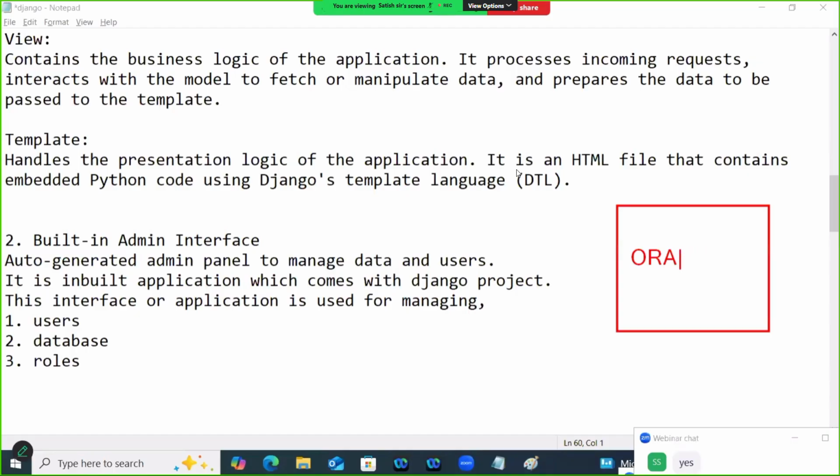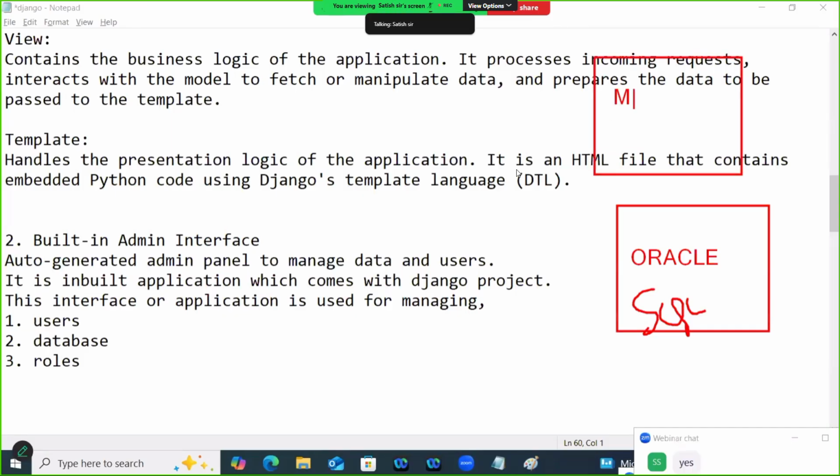For example, you have an Oracle. Oracle understands SQL. Suppose you have MySQL. MySQL is a database and it understands SQL. Any database understands SQL. SQL is a database language.